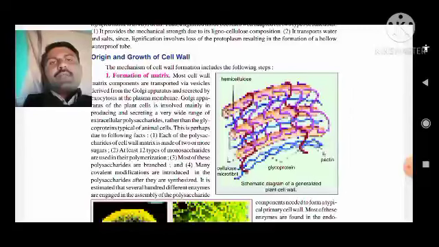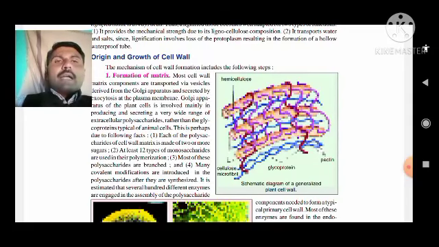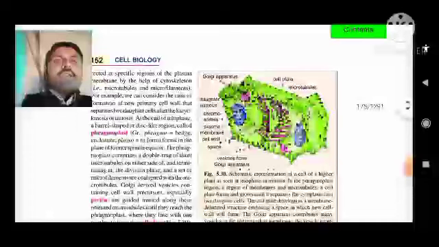Each of the polysaccharides of the cell wall matrix is made up of two or more sugars. At least 12 types of monosaccharides are used in their polymerization. Most of the polysaccharides are branched. Many covalent modifications are introduced in the polysaccharides.